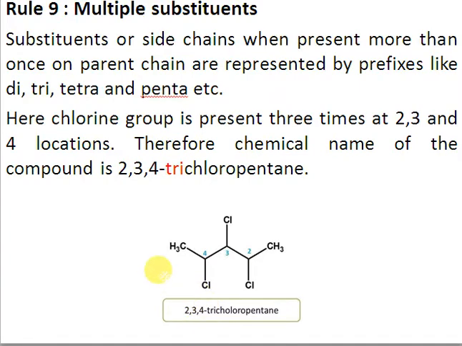So whenever you have numbers, you have to place a comma. Whenever there are 2 or more substituents, you have to place a comma, but there is always a hyphen between a number and a word. And between 2 different words, there is always a comma, right? So when you are dealing with numbers and numbers, place a comma. When you are dealing with name and name, use a comma. But whenever you have a number and a name, then always use a hyphen here, right? The correct name will be 2,3,4-trichloropentane.